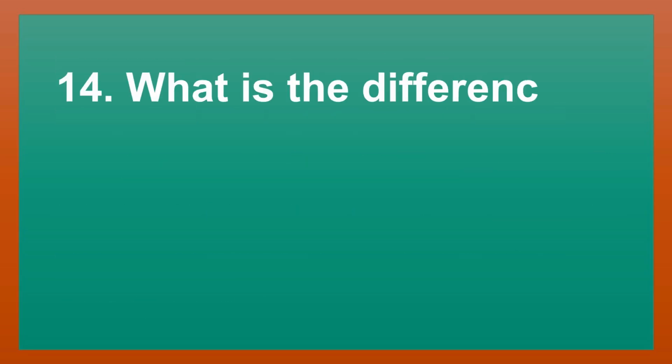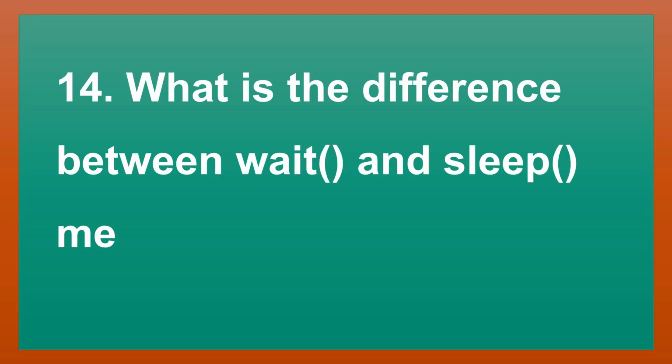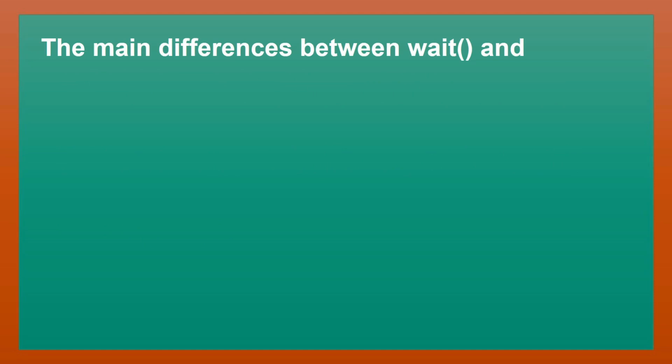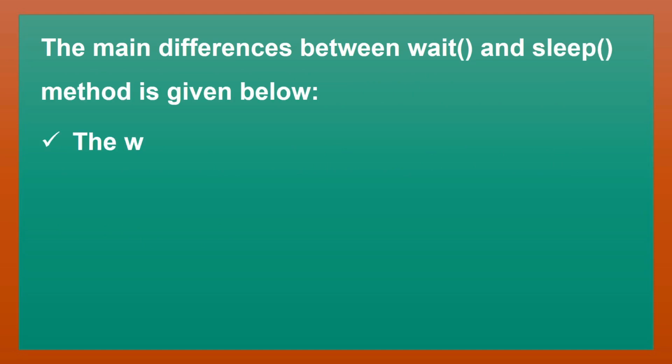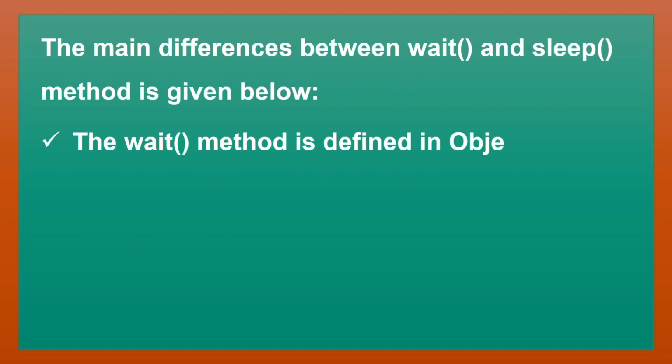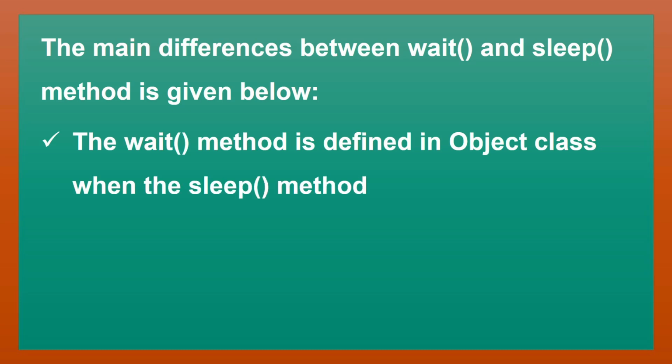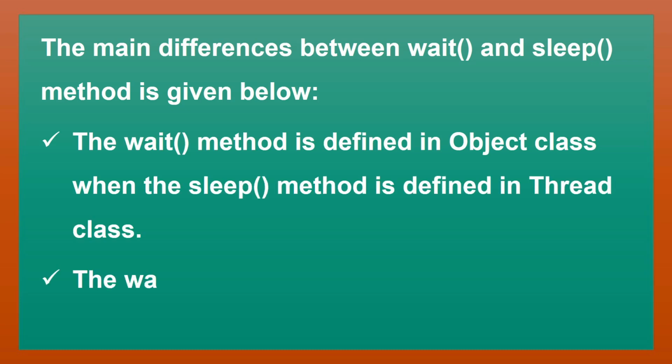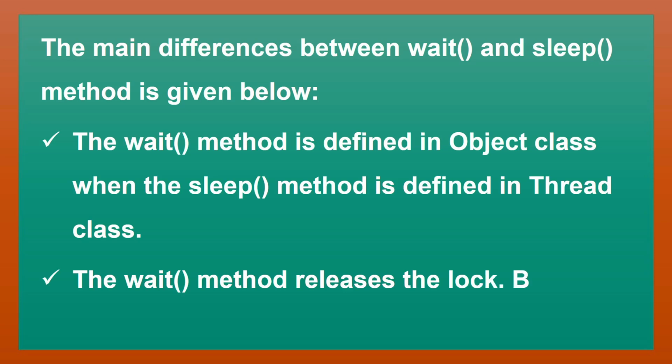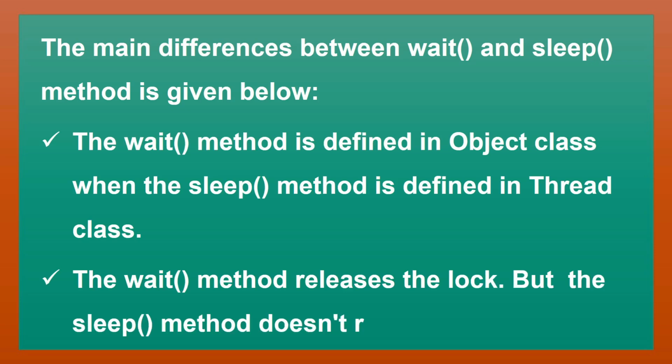What is the difference between the wait and sleep methods? The main differences between the wait and sleep methods are given below. The wait method is defined in the Object class, while the sleep method is defined in the Thread class. The wait method releases the lock, but the sleep method doesn't release the lock.